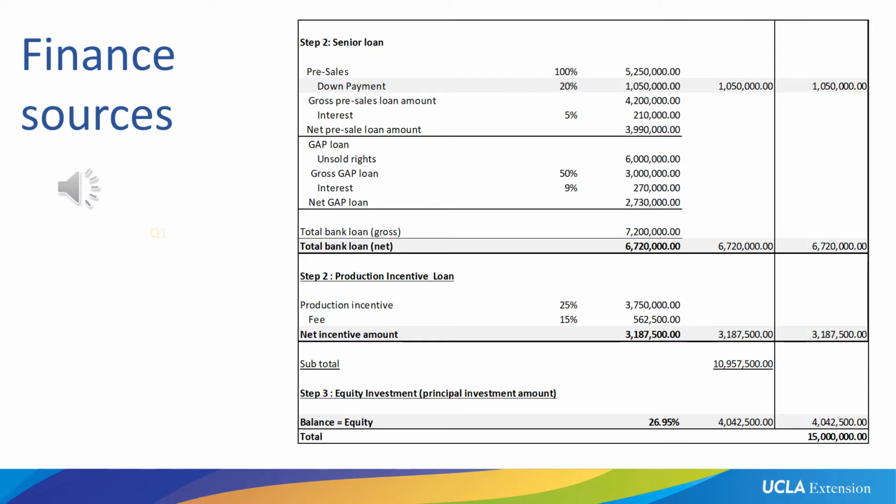Now, of these projected revenues, we did actually do sales. We did pre-sales. Again, pre-sales are done before the movie is produced. That's why they're called pre-sales. So we sold to distributors internationally $5,250,000 worth in distribution agreements.